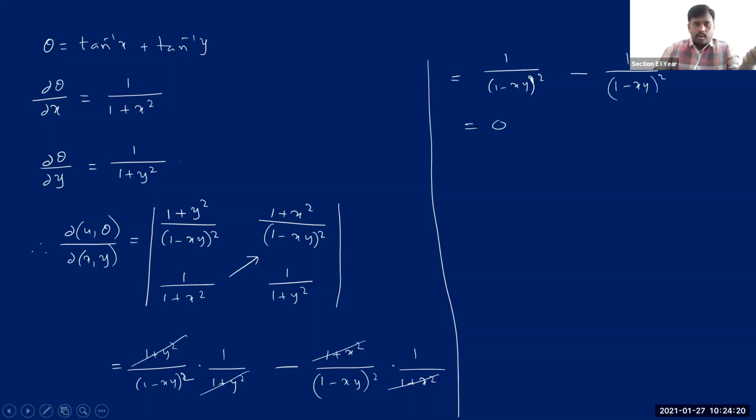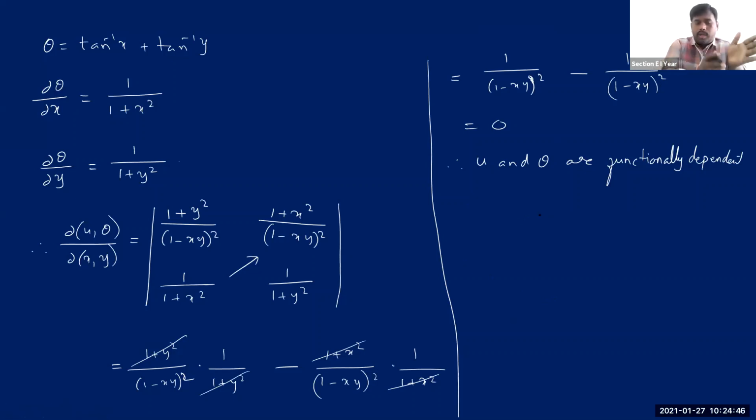Right? See, as we discussed already, when the Jacobian is equals to 0, these two are functionally dependent. Therefore, you can say u and theta are functionally dependent. Right? When they are functionally dependent, there must be some relationship between u and theta.